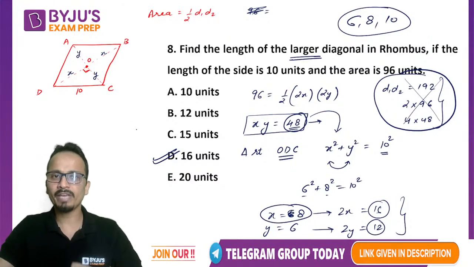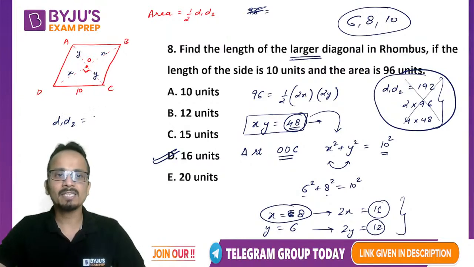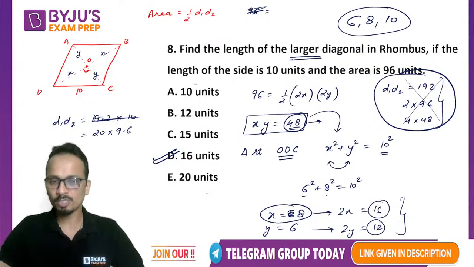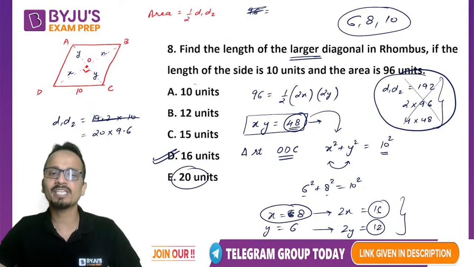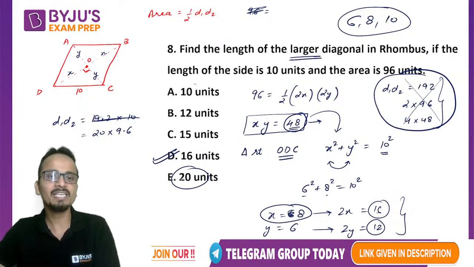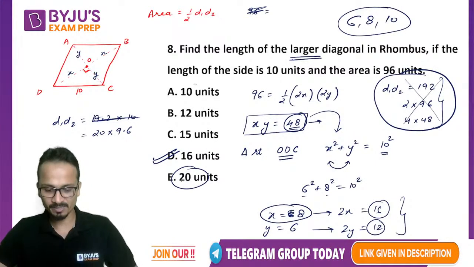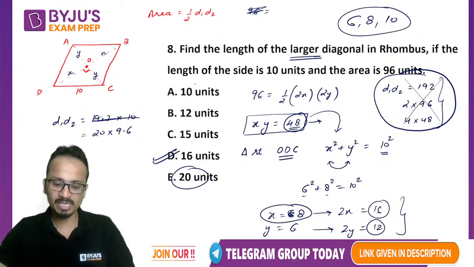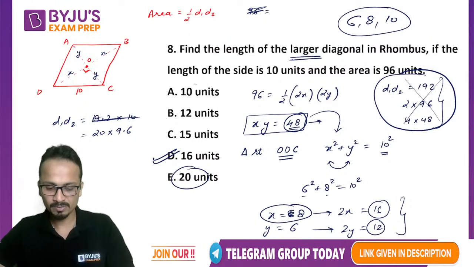Also Gaurav, एक और चीज हो सकती है. d1 into d2 can be written as 19.2 multiplied by 10, or let's make it like this, 20 multiplied by 9.6. So 20 into 9.6 भी हो सकता है, so 20 can also be the larger diagonal, right? वैसा जरूरी नहीं है कि diagonals will be of integer length. So there can be different possibilities as well.